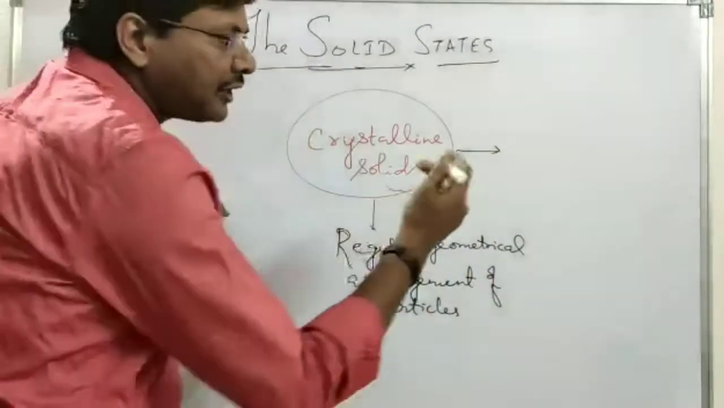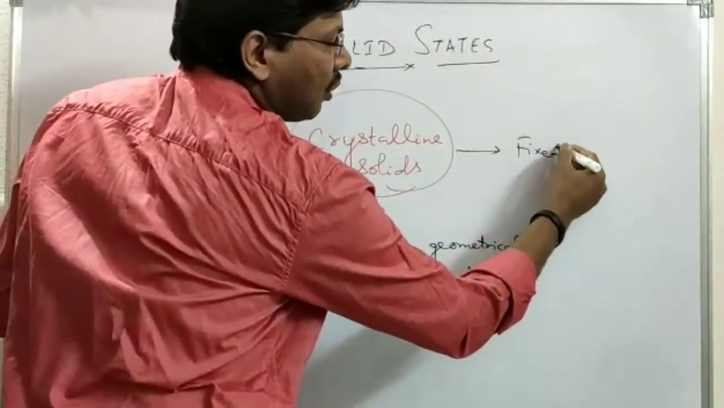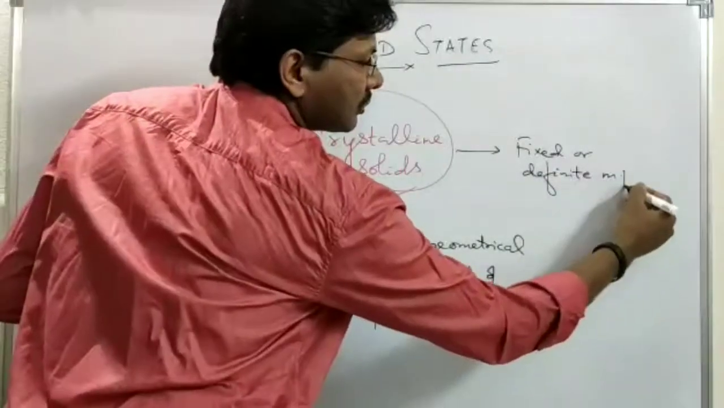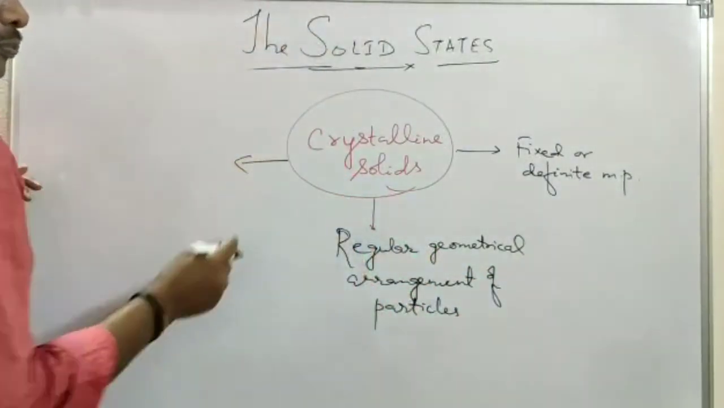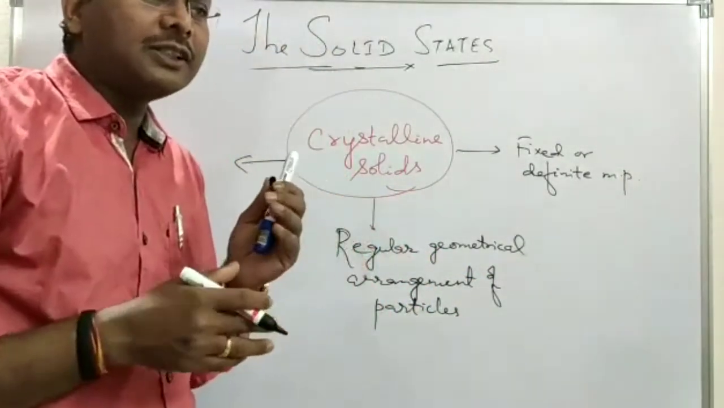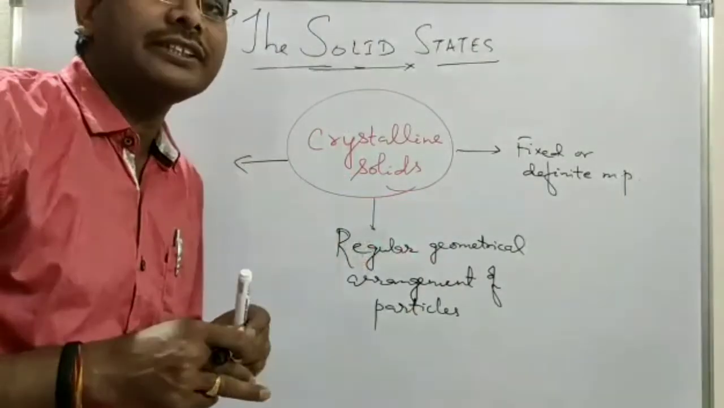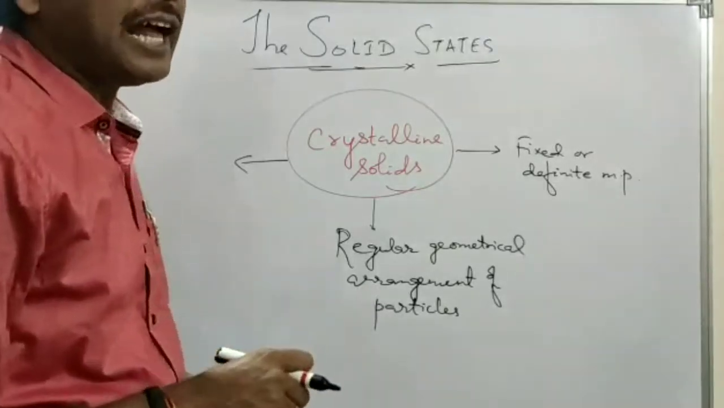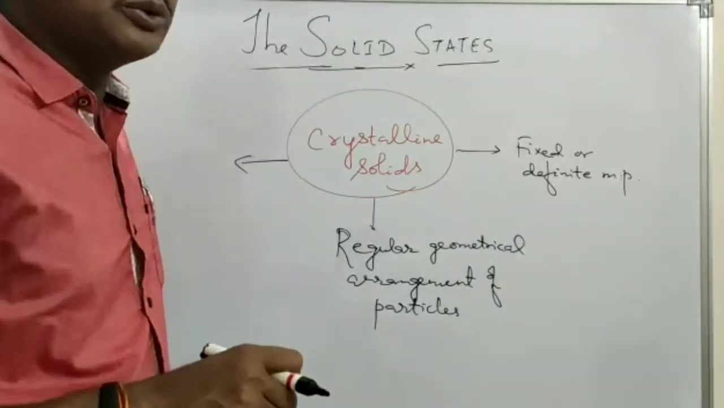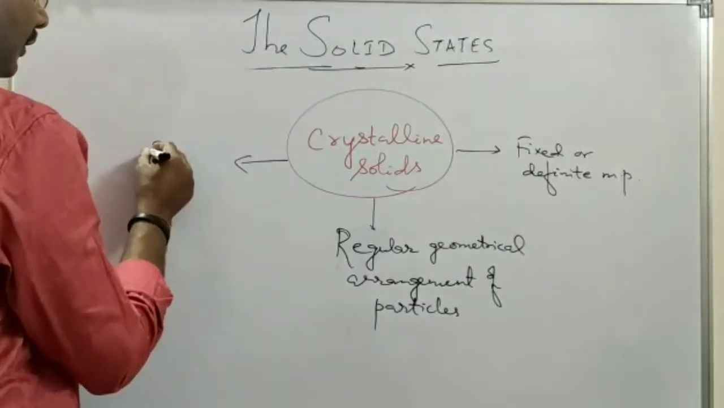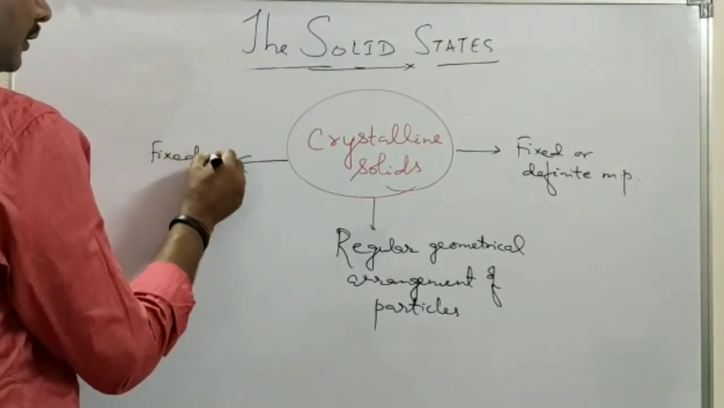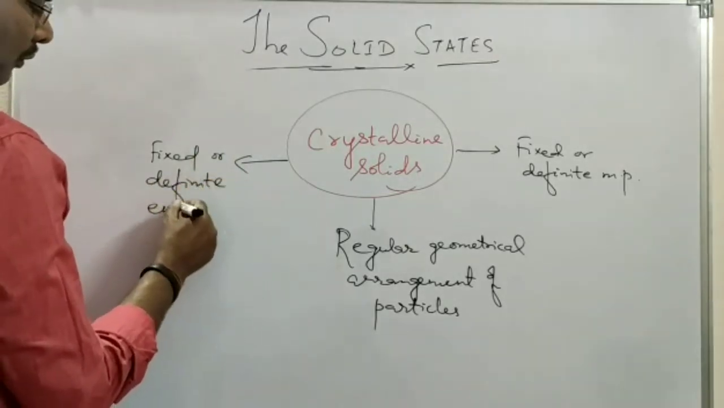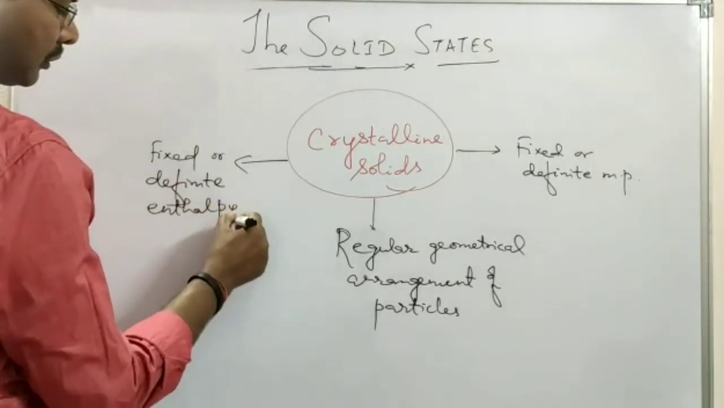They have a fixed or definite melting point. When 1 mole of crystalline solid, or we can say when 1 mole of solid, is converted into liquid, the amount of energy required is called enthalpy of fusion. So they have a fixed or definite enthalpy of fusion.